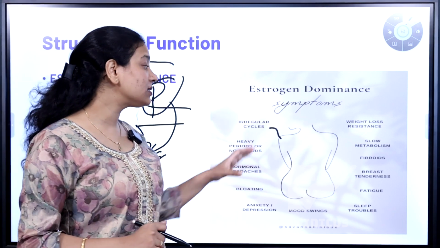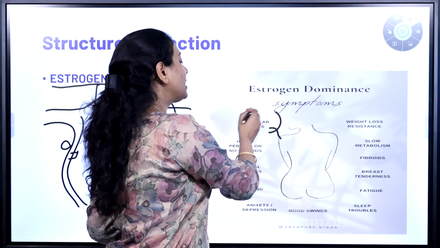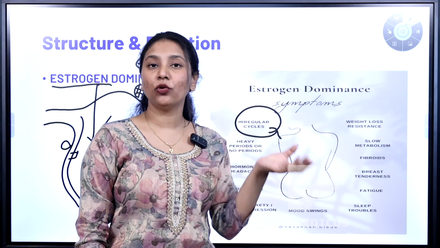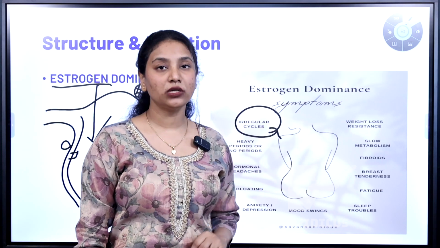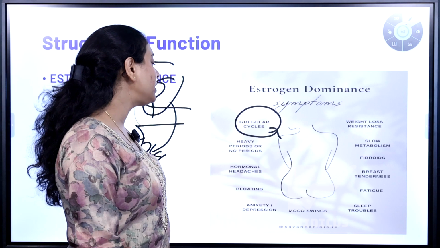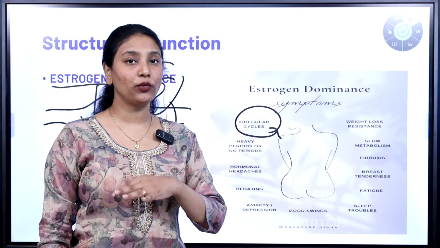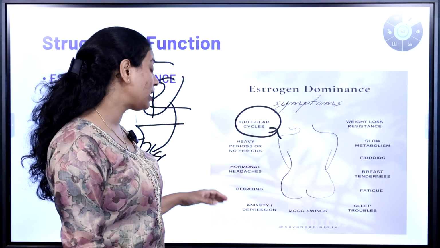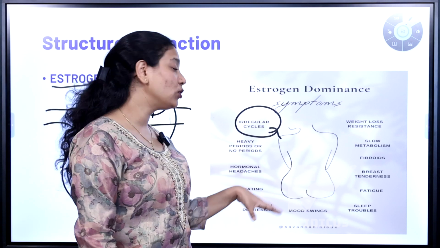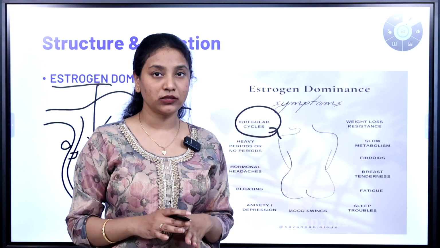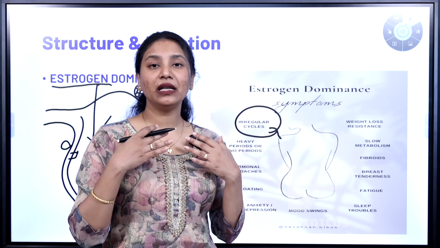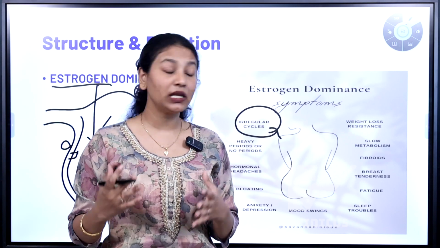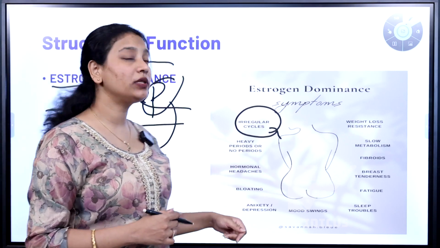Apart from that, what are the other symptoms of estrogen dominance? First one is irregular cycles. It can be PCOD, it can be fibroids, it can be endometriosis, it can be adenomyosis. All of these are caused by estrogen predominance. Heavy periods or no periods, which is a characteristic of fibroids, which is heavy periods, and no periods in PCOD. Hormonal headaches, you might be experiencing bloating, anxiety, mood swings, which is very common in estrogen dominance, where you will be feeling very lethargic throughout the day. You will feel sleepy throughout the day, and at night you will not feel sleepy at all. There will be sleep disorders as well. And also you will be bloated.